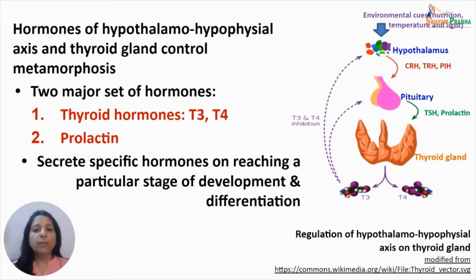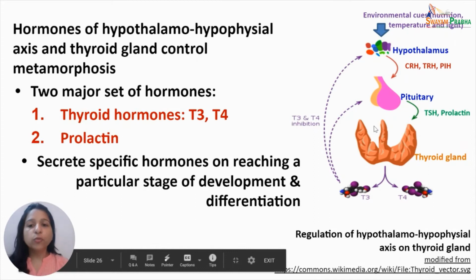So the hormones of the hypothalamo-hypophyseal axis and thyroid gland control metamorphosis in anurans. There are two major sets of hormones: the thyroid hormones, which are T3 and T4, that is triiodothyronine, T3, and tetraiodothyronine or thyroxine, the T4, and prolactin.